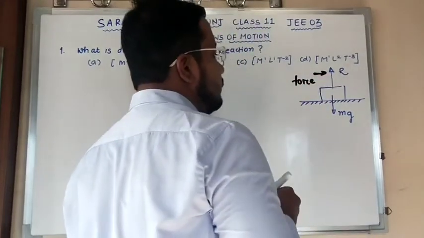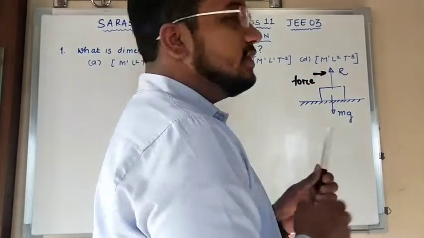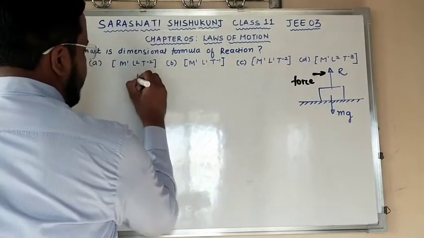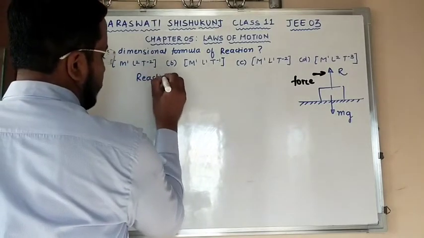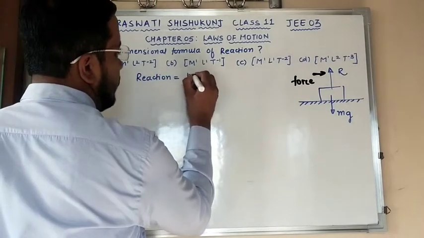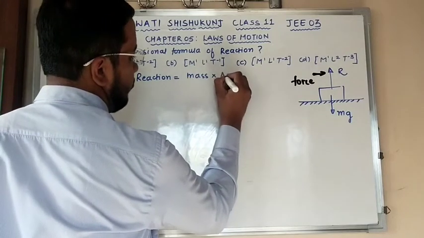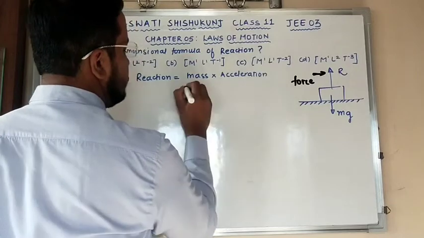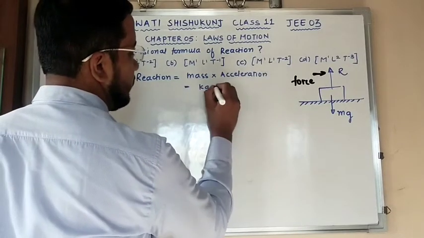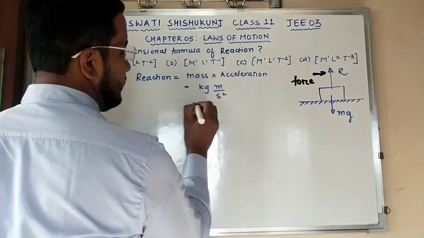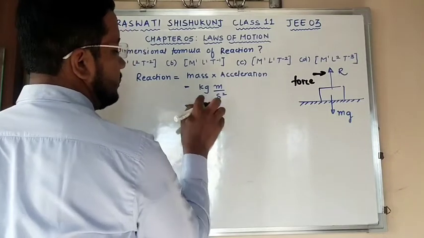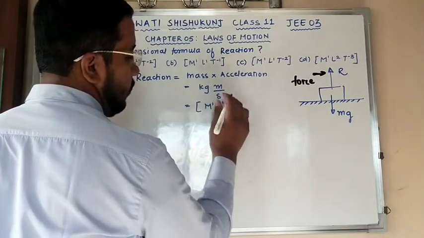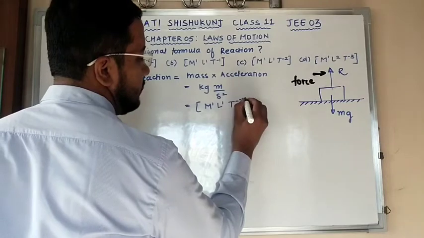So I can write over here: reaction is nothing but force. That is mass into acceleration is the formula for force. Yes or no? Yes sir. What is then mass? Kg. Meter per second square is the unit for acceleration. From that I can make kg as M1, meter as L1, and second square as T minus 2.